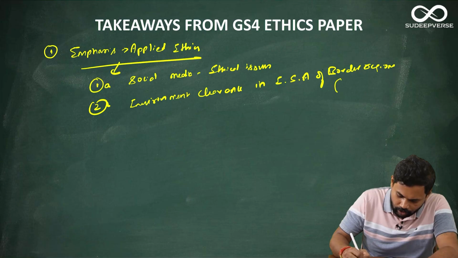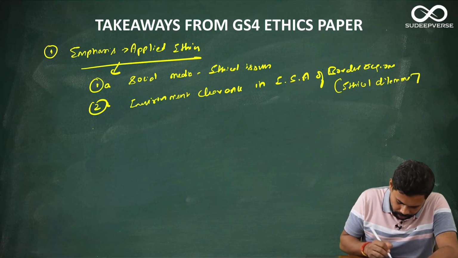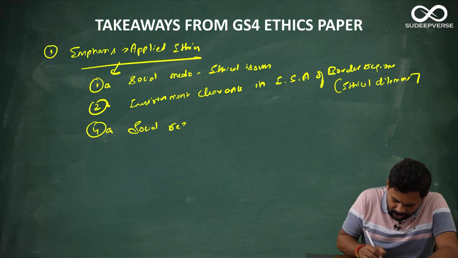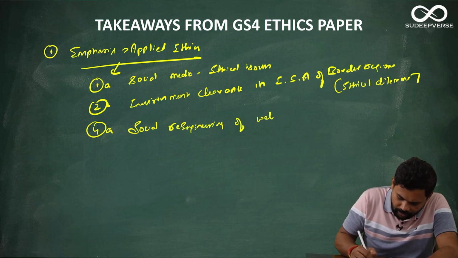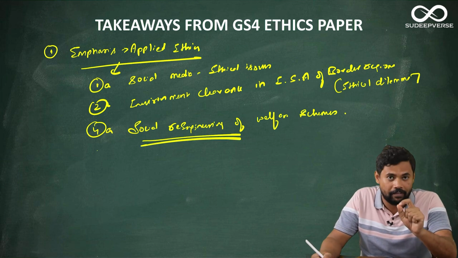Again, this is a question on ethical dilemma. A very interesting but a very conceptually demanding question. The next is 4A, that is social re-engineering of welfare schemes. A very interesting question that they have given.